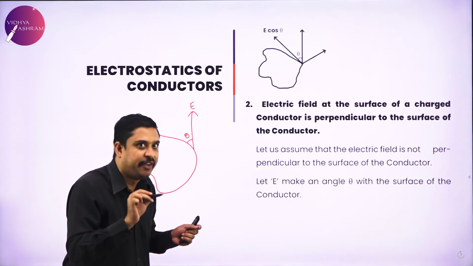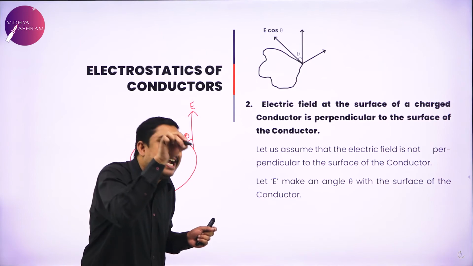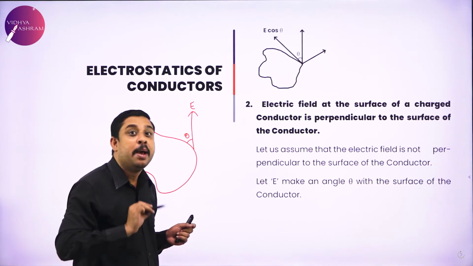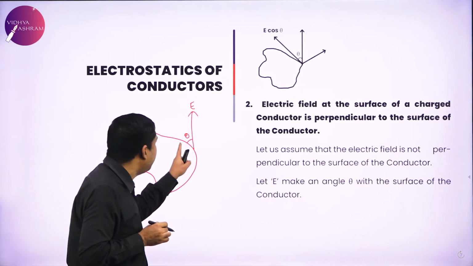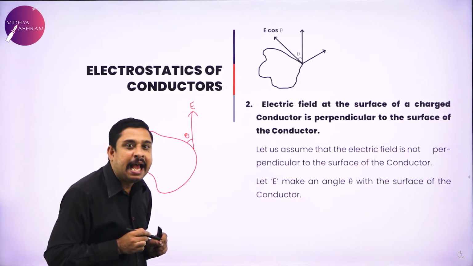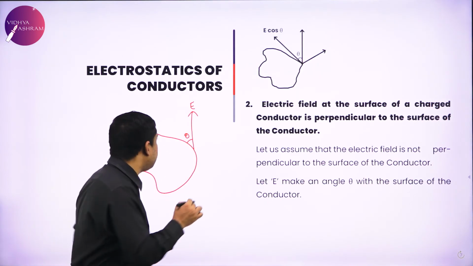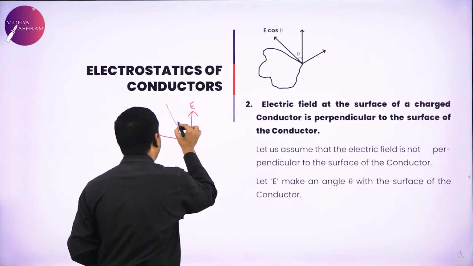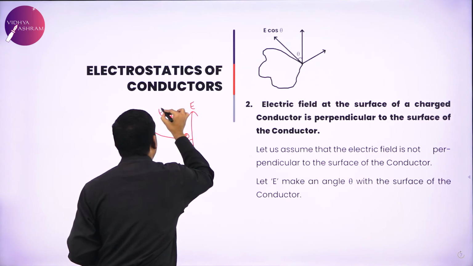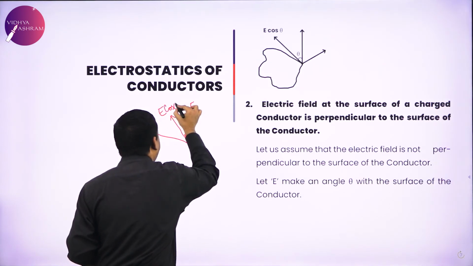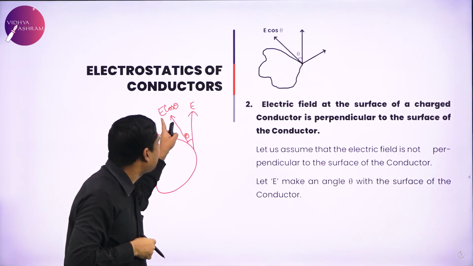If I assume the electric field is non-radial to the given surface, that is, not perpendicular, it will define an angle theta with the field. If there is an angle here, there will be a component which we call E cos theta. What is this E cos theta?